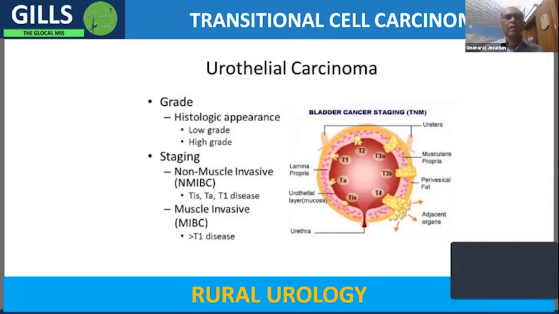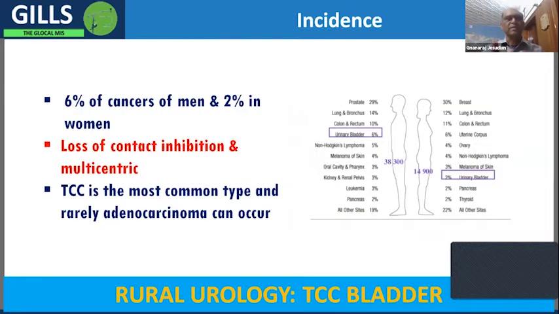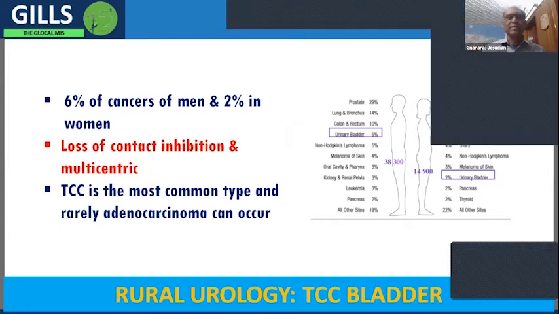treatment. Today we're going to have a look at what we can do in a rural area for transitional cell carcinoma. This is one of the common carcinomas. In fact, it's probably the second or third most common carcinoma or cancer in men. And it's equally common in women. In fact, 6% of cancers in men and 2% in women are due to transitional cell carcinoma or bladder carcinoma.